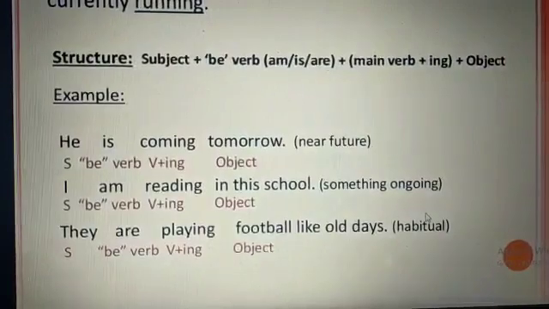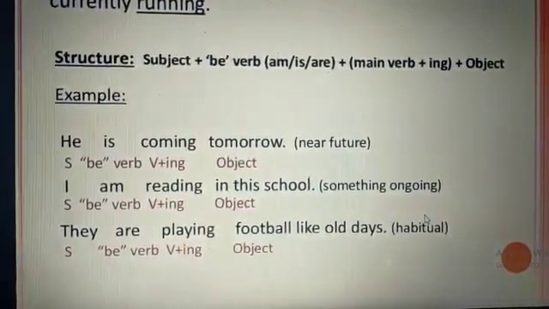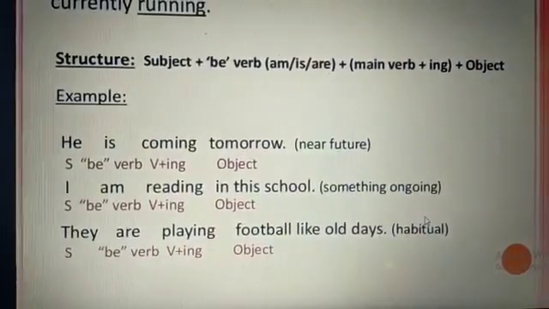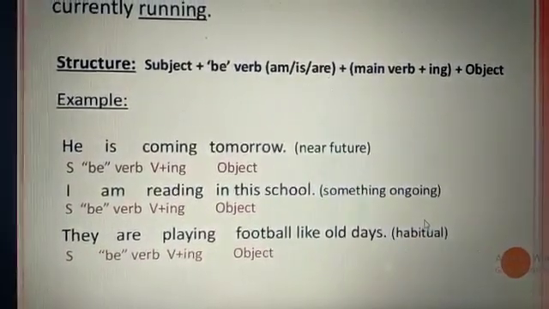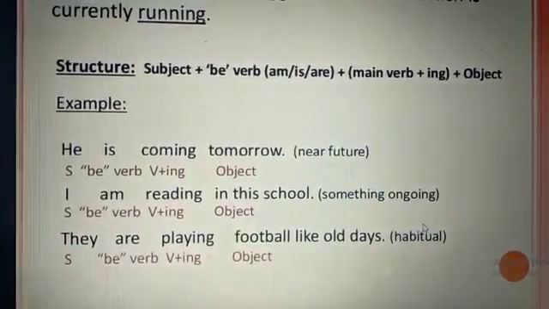For example, I am reading in this school. Subject plus am, form of verb be, main verb read plus ing, reading. In the school, object is school.